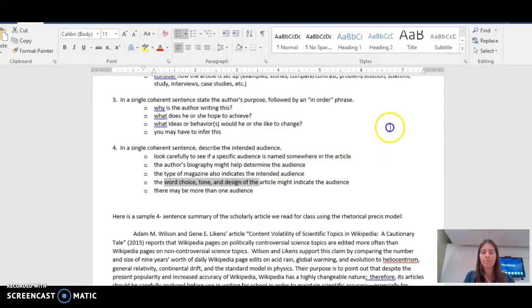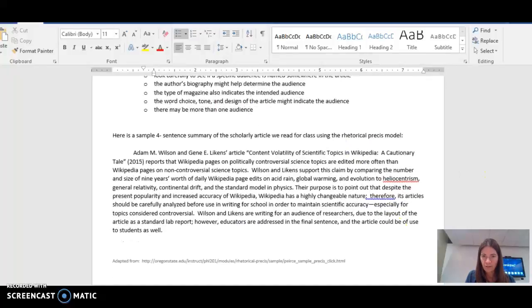The author's biography might help you to determine the audience. So whoever that author is, they may be writing to other people in that field. The type of magazine as well indicates the intended audience. So, even though you may find the article useful as a student, it may not have been written for students. If it's in a trade magazine in your program area, then it likely was written for people who are working in that field. So pay attention to the magazine that the article came from. And there may be more than one audience. So you could list a few audiences that the article would be useful for. And in my final sentence, I listed researchers and educators and even students.